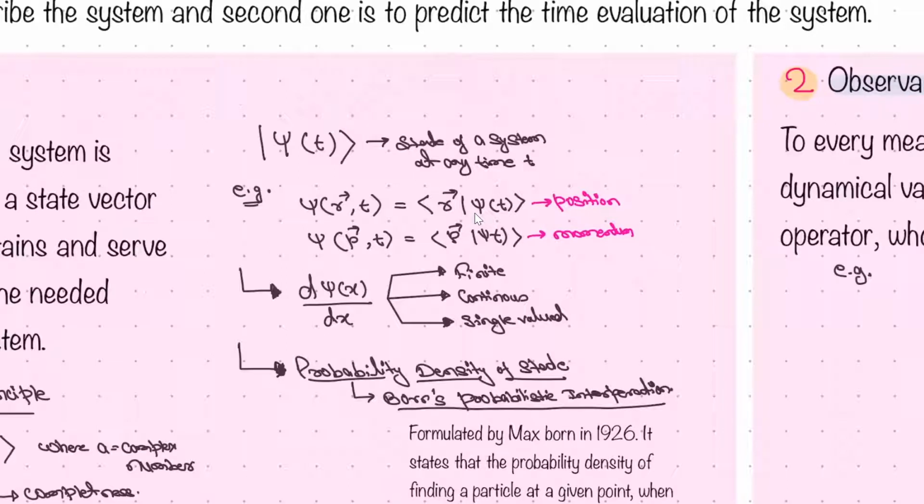Let's say Aadhaar card contains your date of birth also, and your biometric also. If you want to find the date of birth, what will you do? You will match the date of birth with the Aadhaar card. You will map biometric with the Aadhaar card. This is the same way we are doing. If you want to find the momentum, we will find the scalar product with momentum, and we will get it in the momentum space, or similarly with the position in the position space.